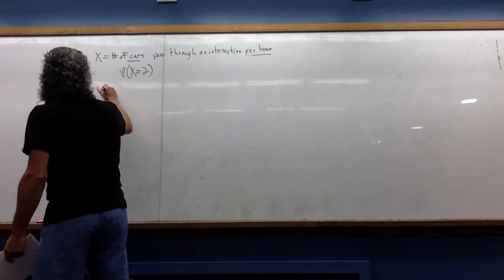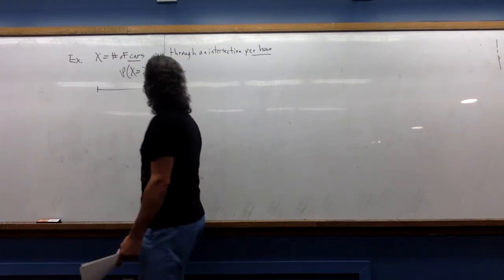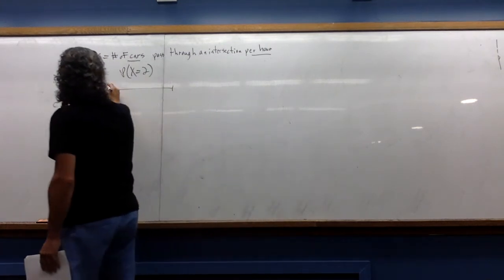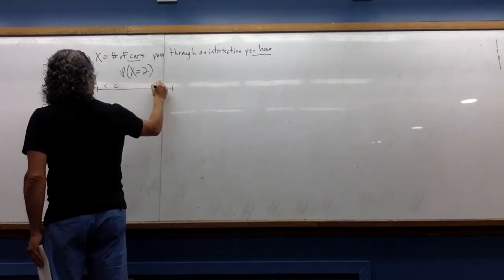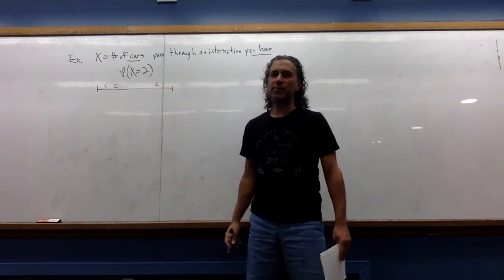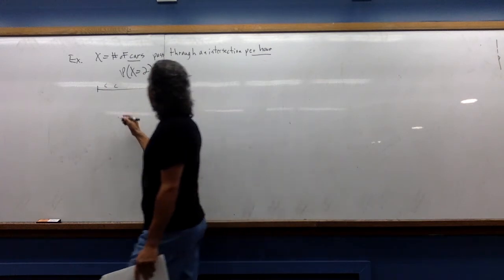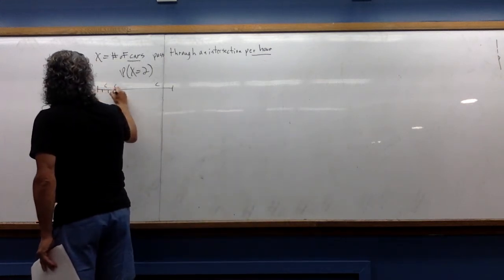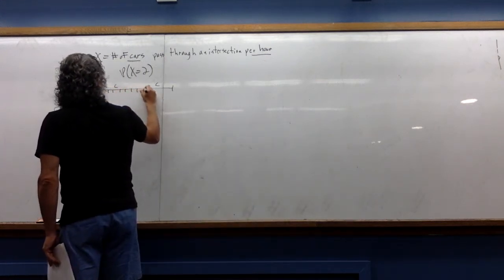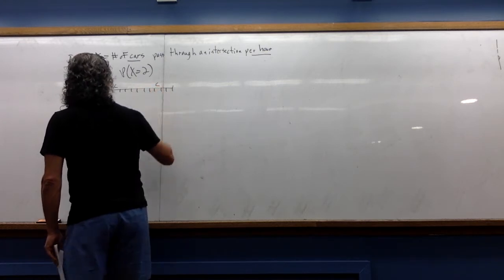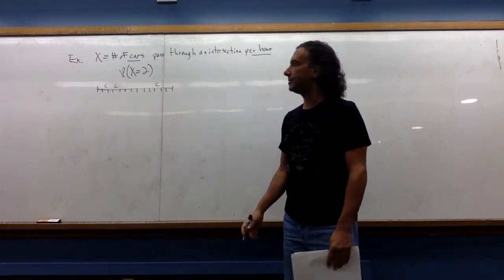Well, let's look at our hour, and let's say a car passed through the intersection at those different times. What I could do is break this hour into n subintervals.